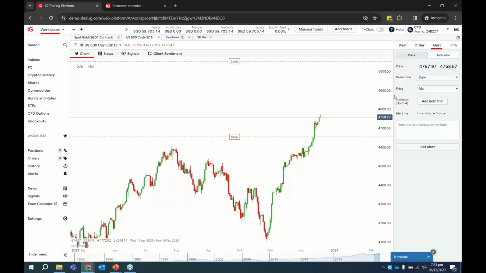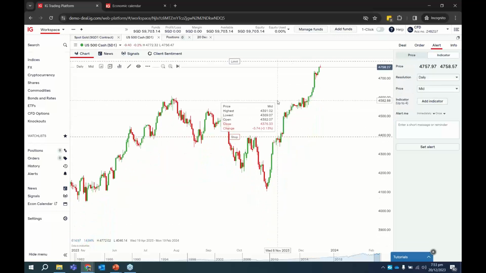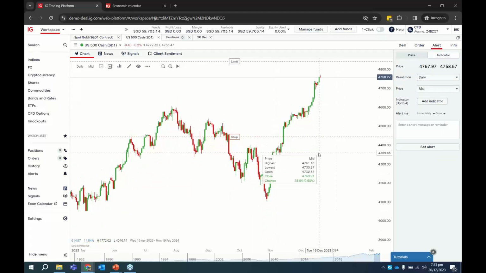Of course, if you're more advanced, you're looking for indicator alerts. Example, you're looking to trade certain crossovers, example, the 50 moving average crossing above the 200 moving average and things like that. So if you're looking to trade using indicators, you can also add in an indicator alert over here.